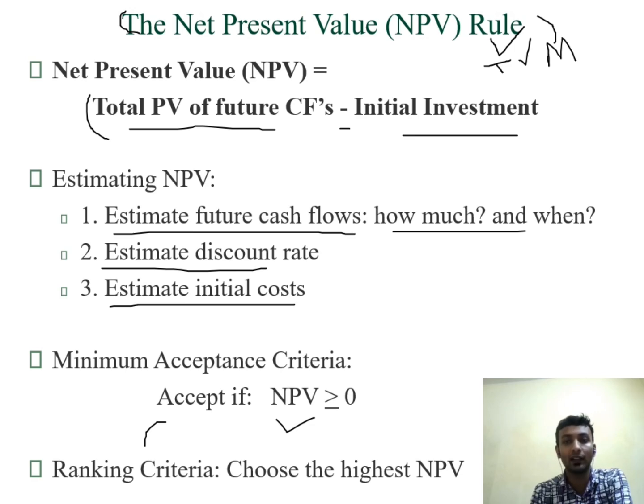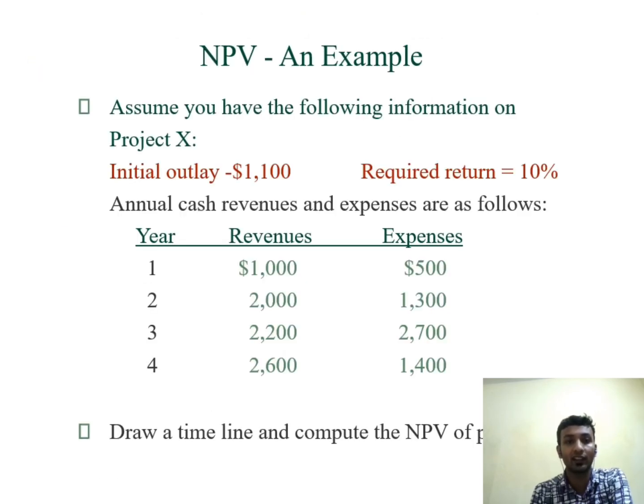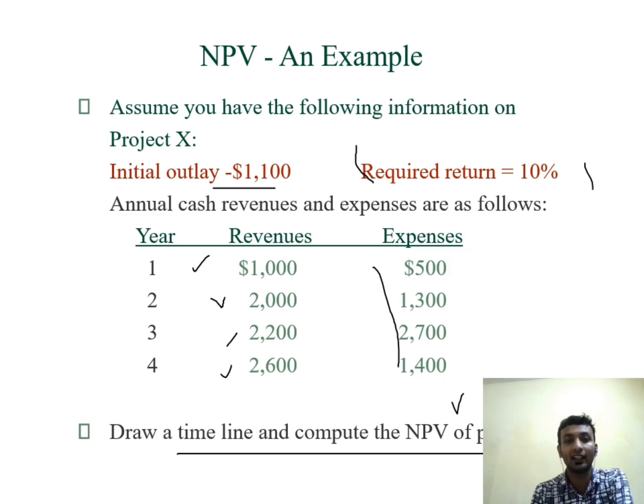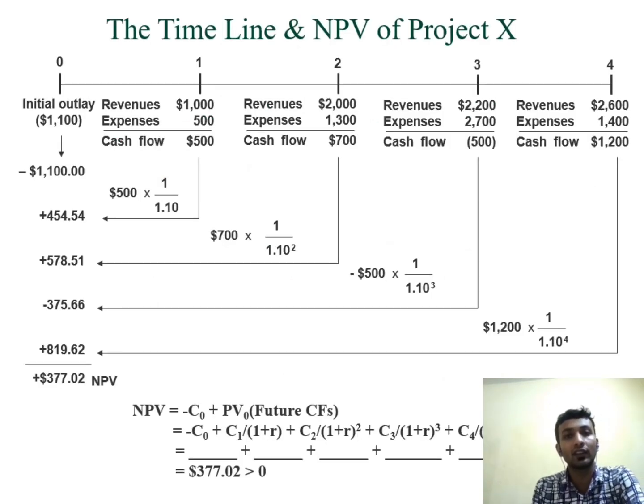So moving on to an example. Okay, see this question. The initial outlay of the project is $1,100. Required return is 10%. Revenues are these, and these are the expenses. So what we have to do is draw a timeline to find out the present value, and find out the net present value or NPV of that project. So looking at the solution, first the timeline is formed.